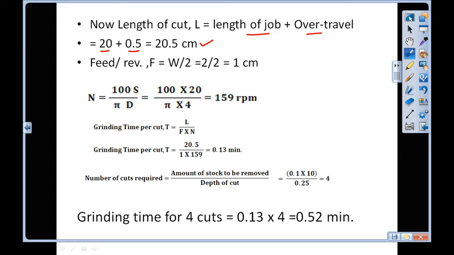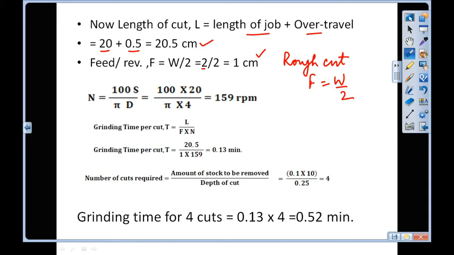The next parameter is feed per revolution. Because it is a rough cut, F is equal to W by 2. W is given, that is 2 by 2, so we have calculated feed per revolution F as 1 centimeter.